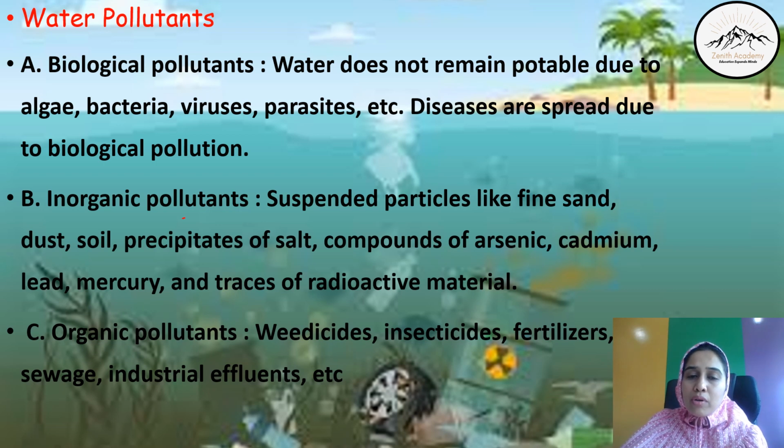Second is inorganic pollution. Inorganic is non-living, physical things. Suspended particles like fine sand, dust, salt precipitates, metals, and radioactive materials. These are inorganic pollutants, and these are also causes of certain cancers and diseases. And last one is organic pollutants. Weedicides, insecticides, fertilizers, sewage, industrial effluents. Effluents are the waste products. All these, when mixed with the main water body, the entire water gets chemically polluted.